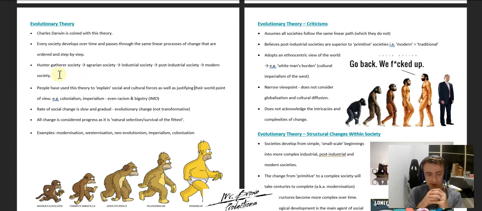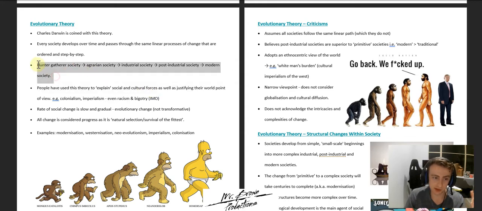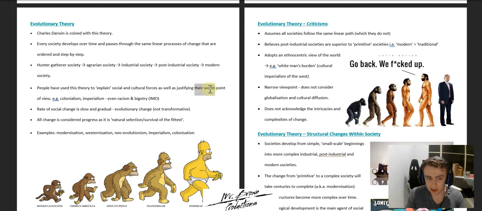So people use it to explain structural change at that level, but they've also used it to explain social and cultural forces as well, not just the physical forces we could see manifesting in the world, like humans changing from one species to another, or societies changing from one type to another. They've also used it to justify their world point of view.